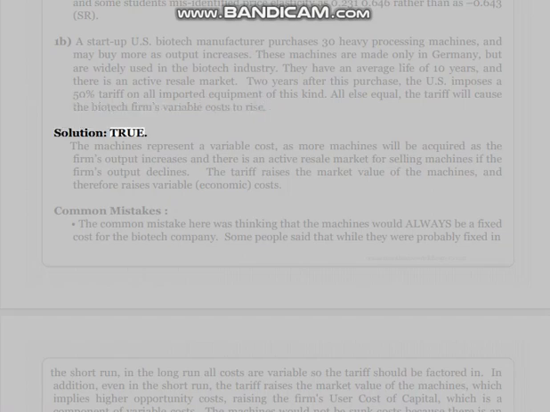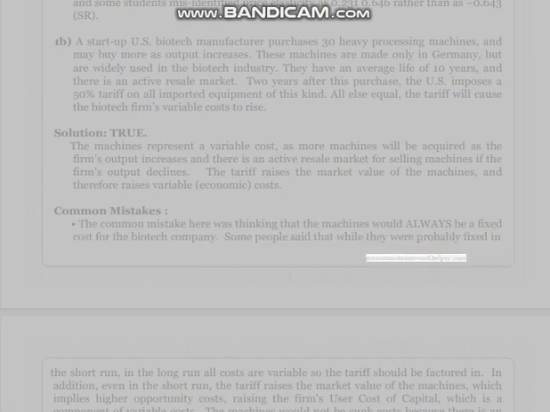Solution: true. The machines represent a variable cost, as more machines will be acquired as the firm's output increases, and there is an active resale market for selling machines if the firm's output declines. The tariff raises the market value of the machines, and therefore raises variable economic costs. Common mistakes: the common mistake here was thinking that the machines would always be a fixed cost for the biotech company. Some people said that while they were probably fixed in the short run,